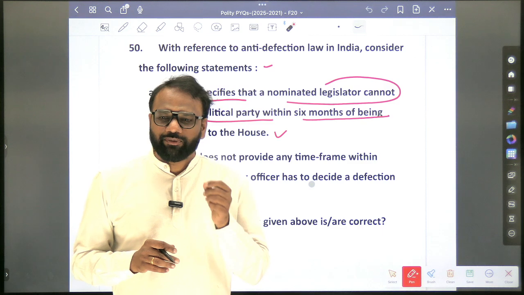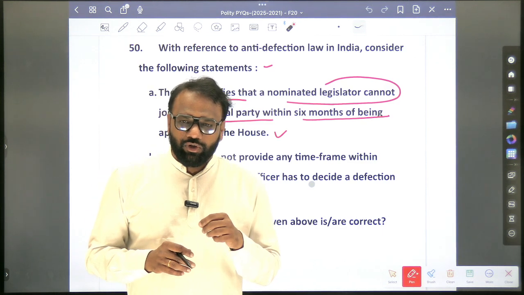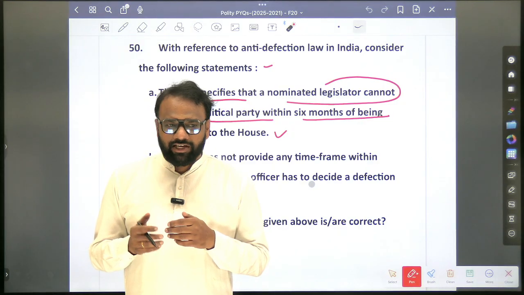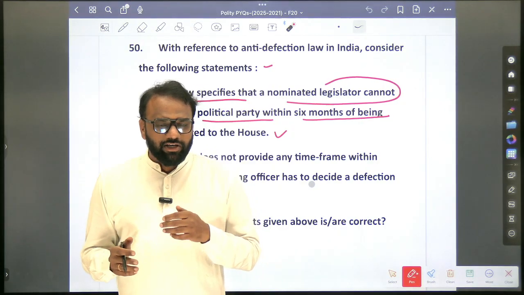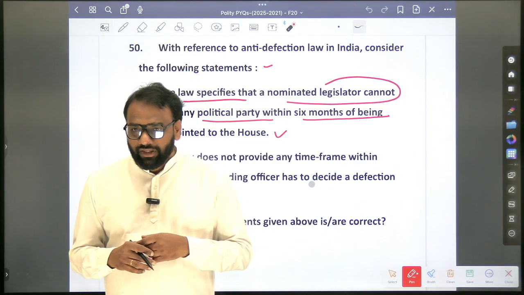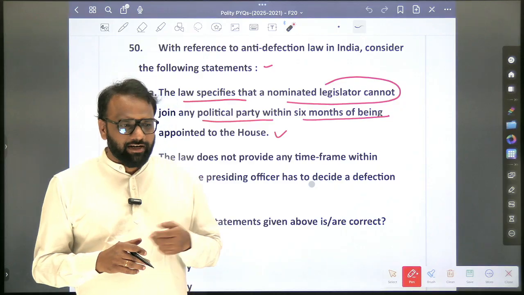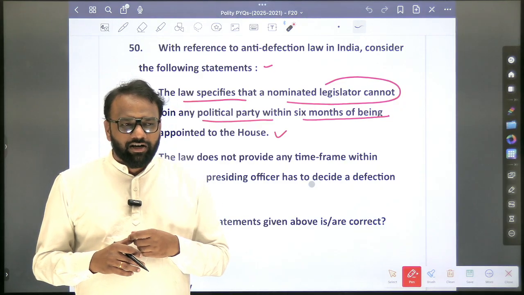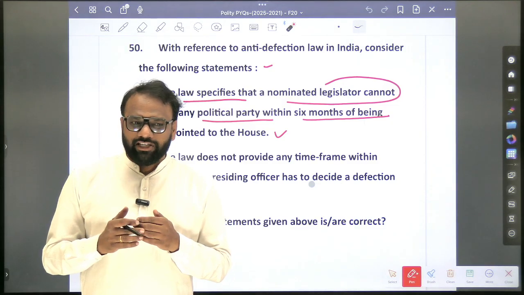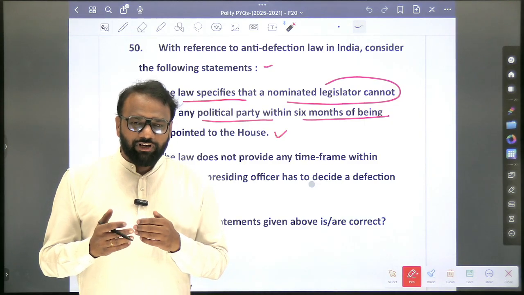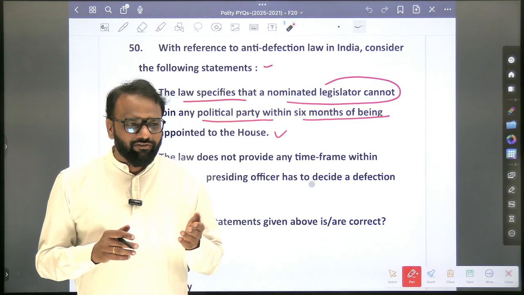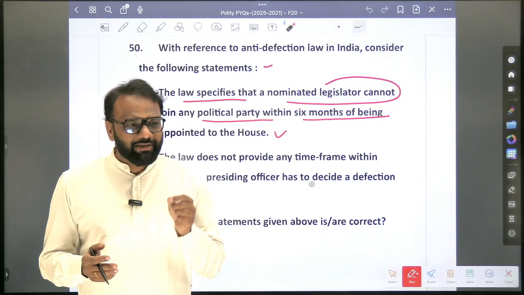Any person who has been nominated. Now if you look at center, Lok Sabha and Rajya Sabha, the provision of nominated members exists in Lok Sabha or Rajya Sabha presently? Only Rajya Sabha. So person who has been nominated, can he join a political party? Now generally, if a person who has been elected, let's assume from Bagalkot, Gaddi Gaudar, switches his party from BJP to Congress, will he be subjected to anti-defection? Yes, he'll be subjected to anti-defection, whether he joins tomorrow or after 6 months.